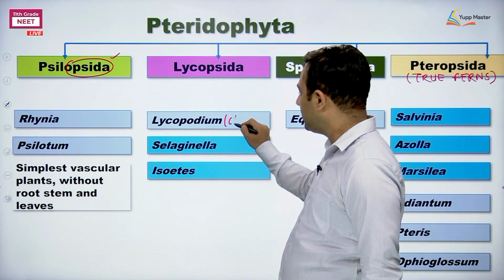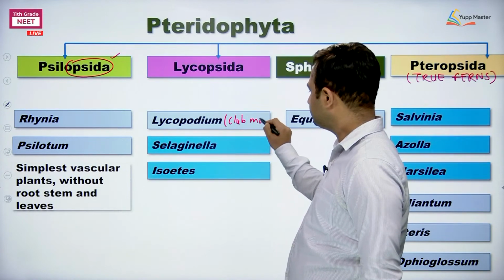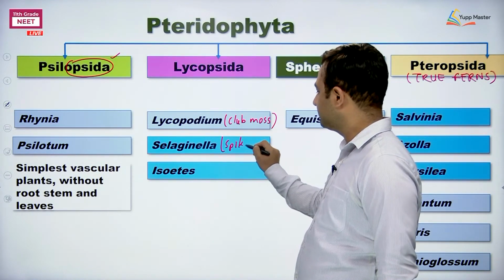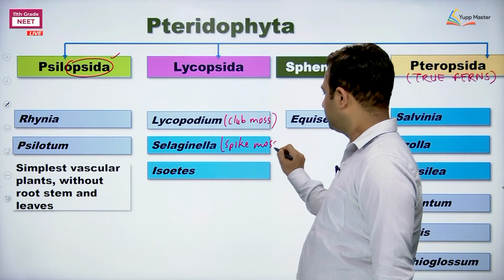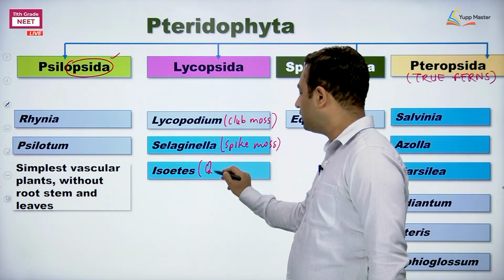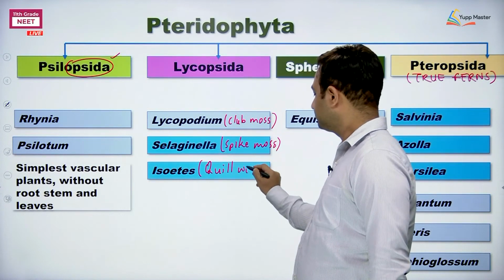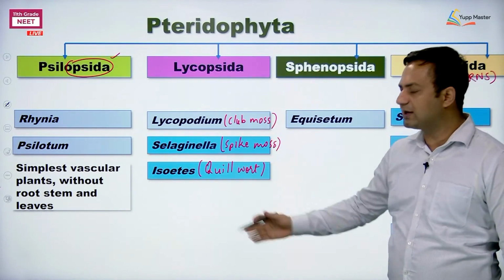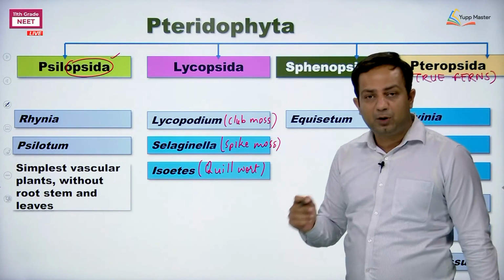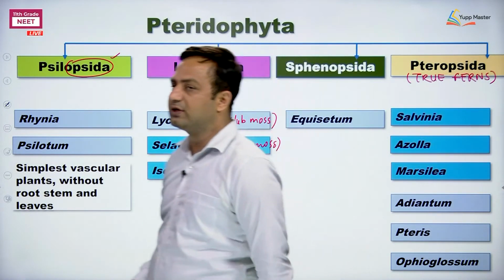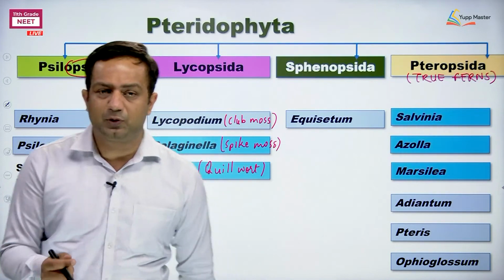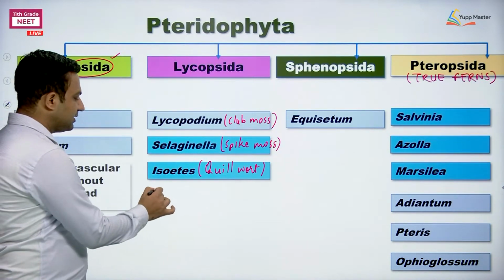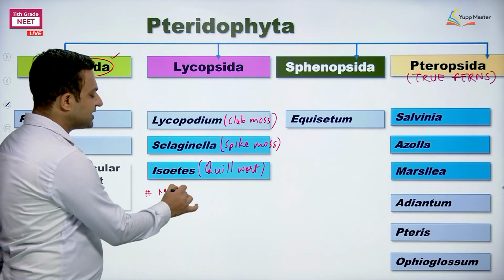Lycopodium, Selaginella, Isoetes belong to Lycopsida. Lycopodium, common name is club moss. Selaginella, common name is spike moss. Isoetes, common name is quillwort. So, these types of things we can mention. Another important feature, as we have noticed in the examples Lycopodium and Selaginella in different places: these are bearing small size leaves.